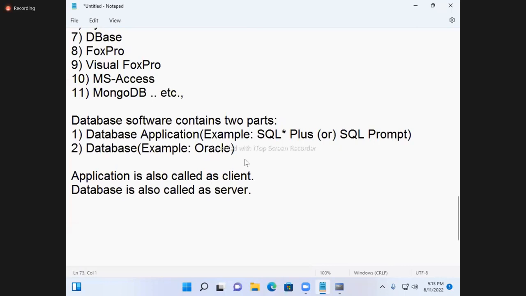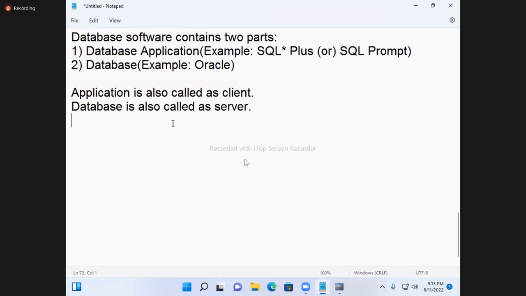But in real time, they maintain the database, servers and clients on separate systems. Client software is installed on one computer, server software on another, and the database on yet another. But here, for teaching purposes, I'm using only one computer. Client, server and database are all here. That is possible because these are software, not hardware. In real time they make them separate. So clients and servers are nothing but software.